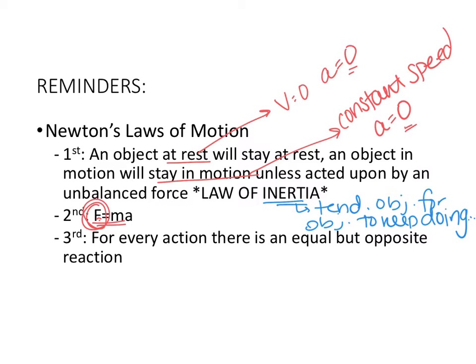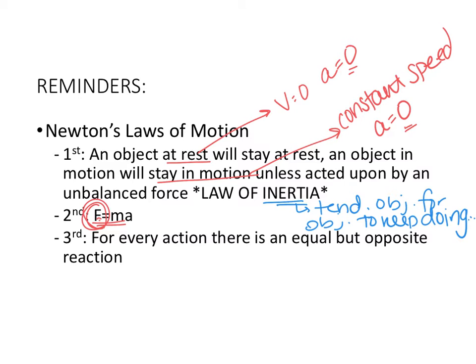It's not that it has a resistance to motion, it's a resistance to a change in motion. And so we looked at yesterday on that quick little debrief, we said, well, if I want to change my motion, then I have to exert a force, okay?